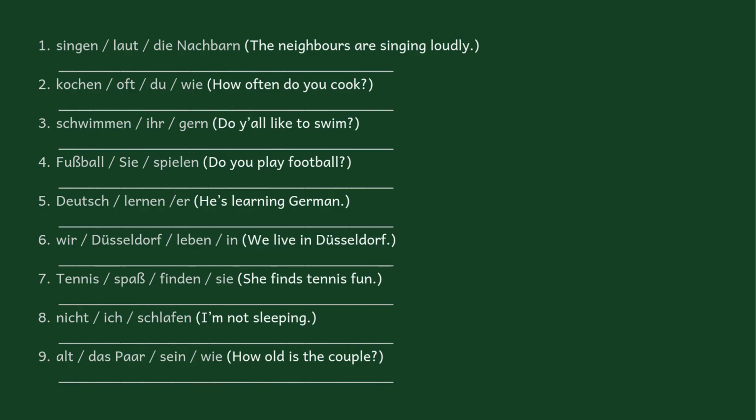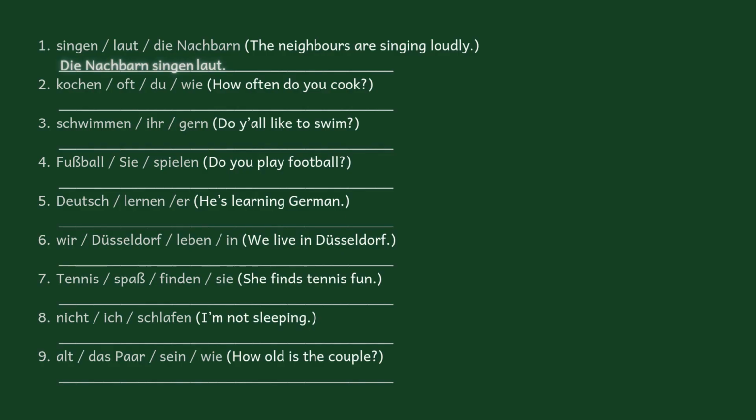So we have the meanings though, so we're trying to now just rearrange the words and to make them make sense. So the only extra thing we're doing here is to conjugate. You already know that, so no worries. Number 1, the neighbors are singing loud. So we will start with die Nachbarn and then our verb statement. So yeah, our verb comes next, singen, and then how they are singing loud. So die Nachbarn singen laut.